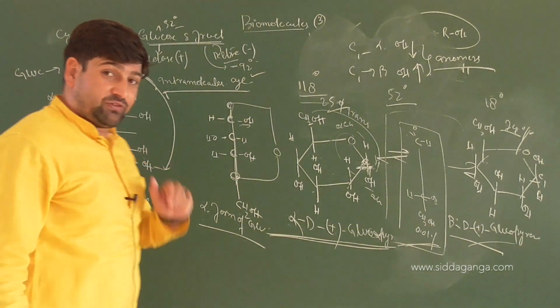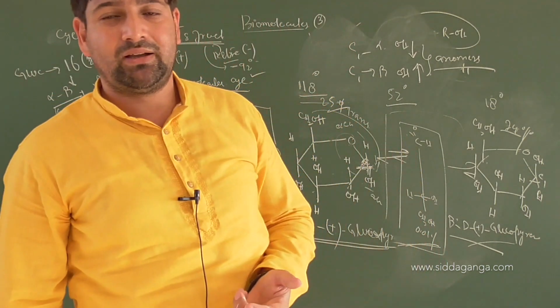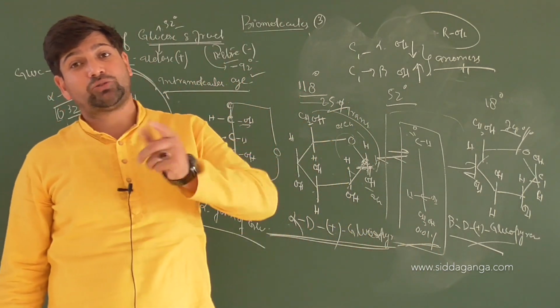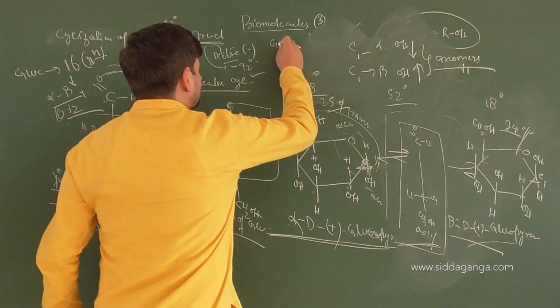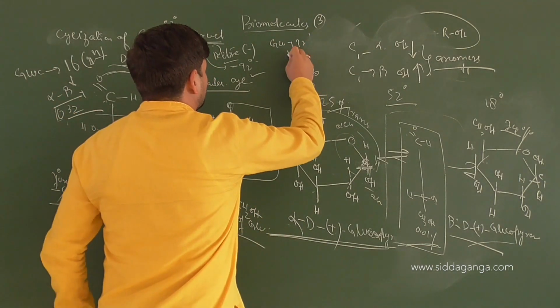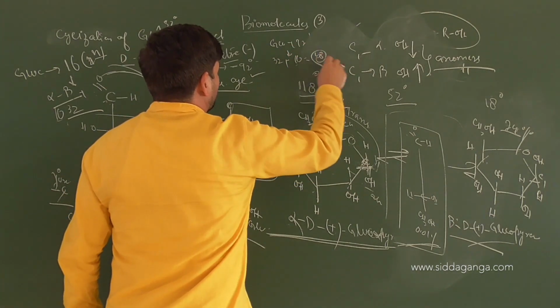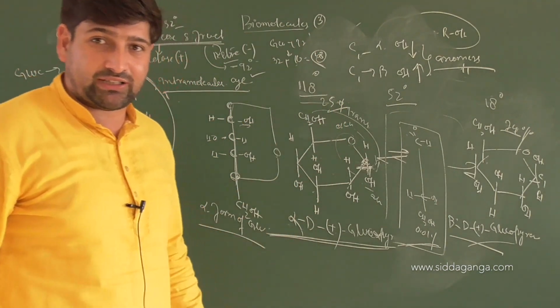Correct or not? And for fructose, I said how many isomers are possible? For fructose, how many possible? 8. Only 3 stereocenters. So that will also have their alpha and beta. So 8 plus 8, 16. The total number of isomers for glucose plus fructose on the whole will be 32 plus 16, so you can make it 48. But we'll have an additional term for that as the discussion proceeds. Did you get it clear?